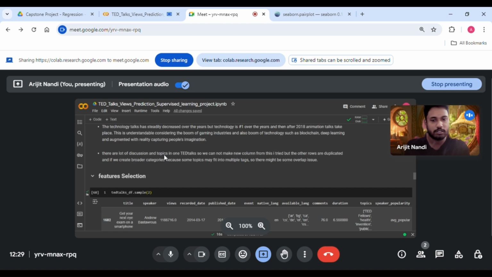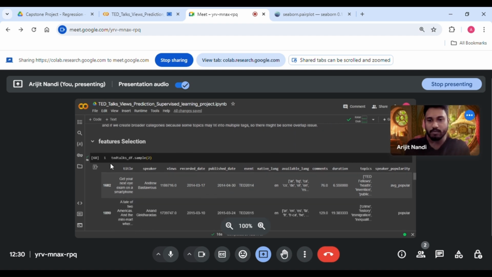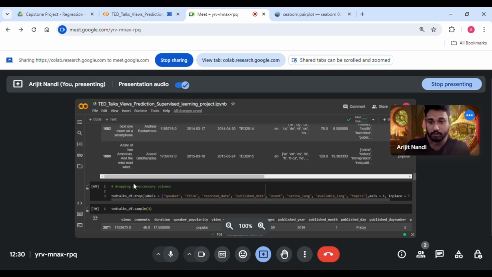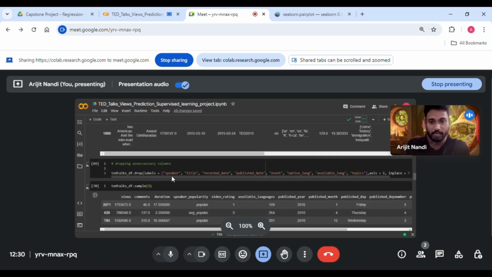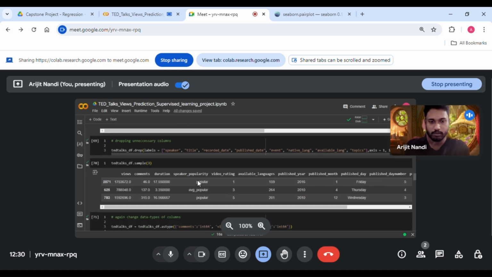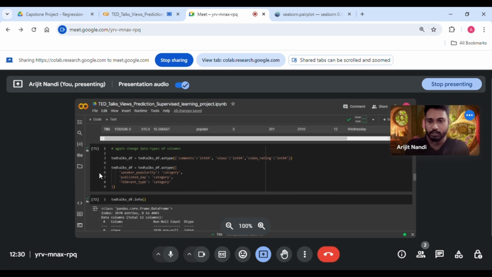There are a lot of discussions and topics in one TED Talk, so we cannot make new columns from this. I tried, but the other rows are duplicated, and if we create broader categories, some topics may fit in multiple tags, so there might be overlap issues. Now let's come to feature selection. I'm dropping the unnecessary columns like speaker, title, recorded date, published date, event, native language, available language, and topics. So these are the features.